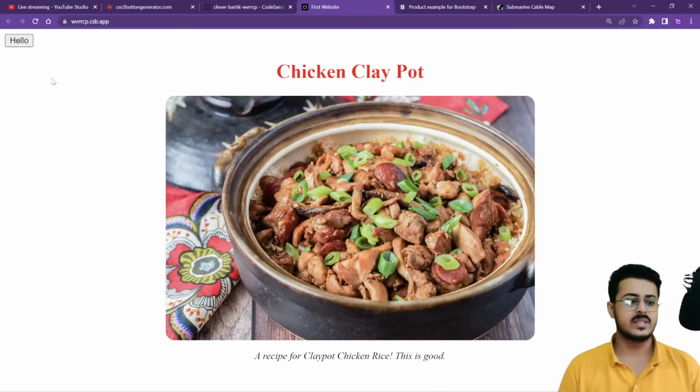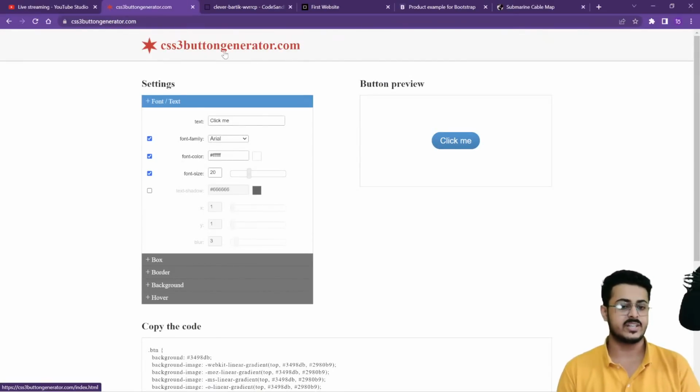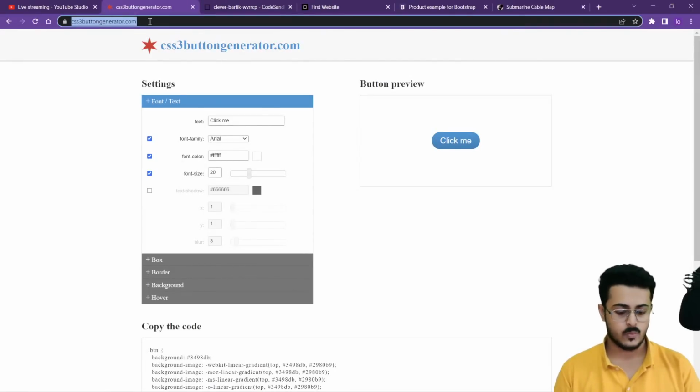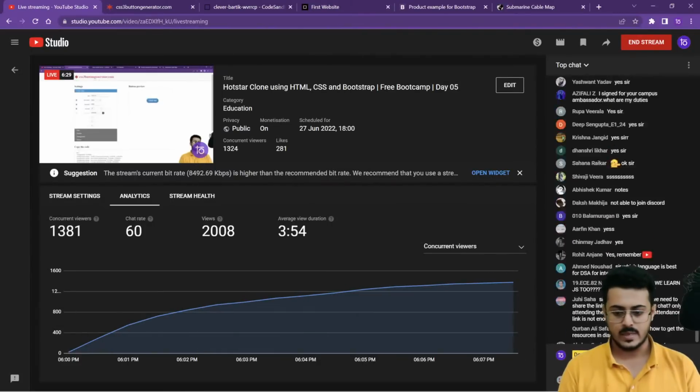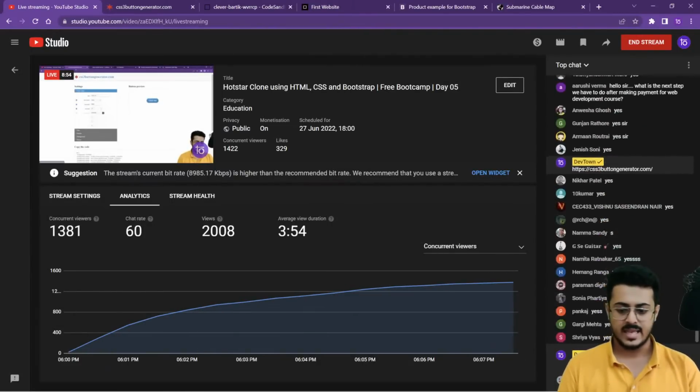Now the issue with this is I need to make that button a bit beautiful. So for that, I will be using CSS. Now there is a website called css3buttongenerator.com. I will just provide you guys the link as well. Let me just provide the link to you guys on the live chat as well.